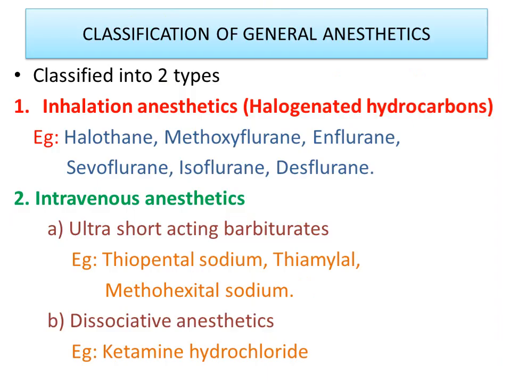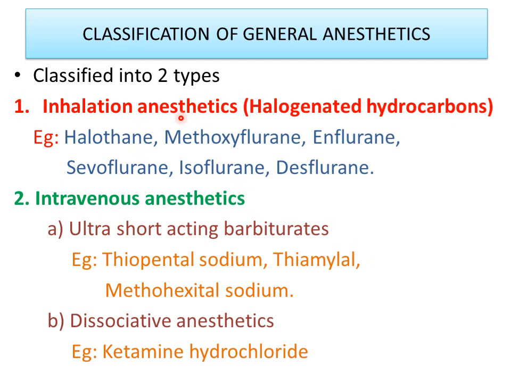And the next important part under general anesthetics is classification. We classify the general anesthetics majorly into two categories. One is inhalation anesthetics, which are also named halogenated hydrocarbons. Inhalation anesthetics we can administer like aerosols. The examples under this category are halothane, methoxyflurane, enflurane, sevoflurane, isoflurane, desflurane. All these fluranes along with halothane come under the category of inhalation anesthetics.